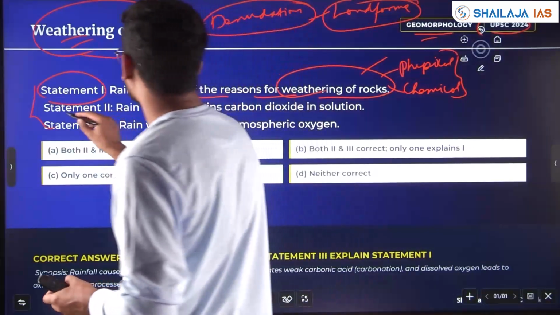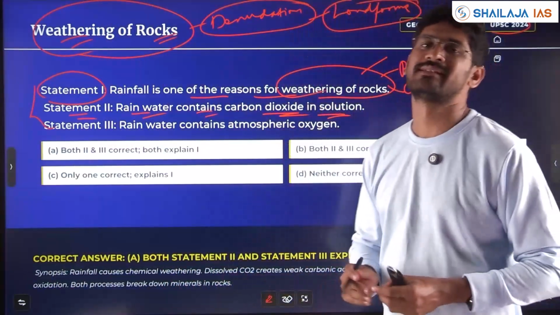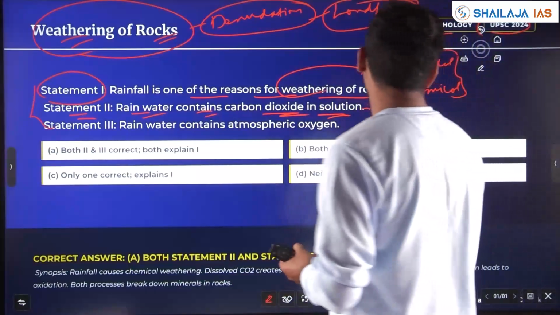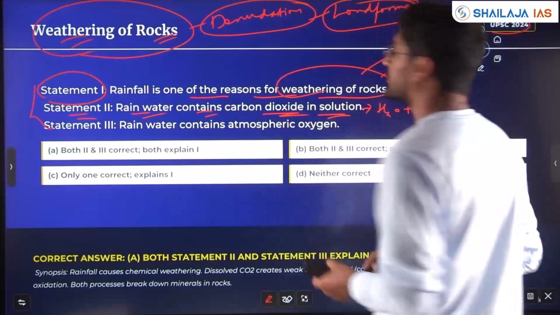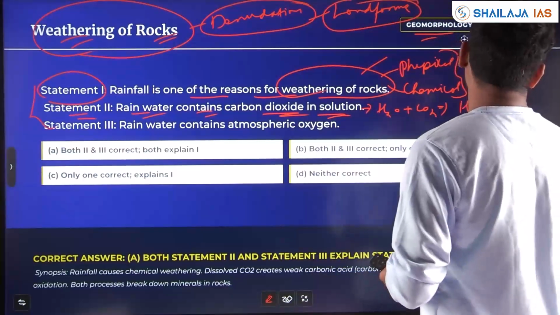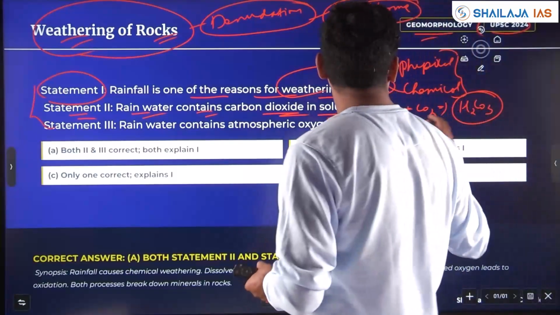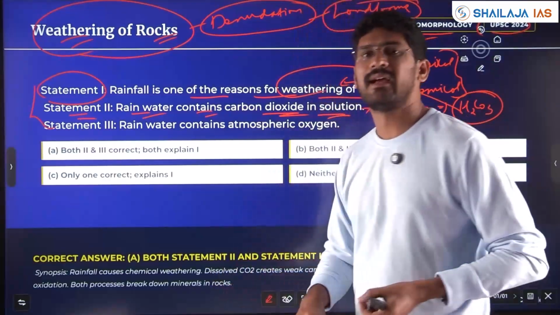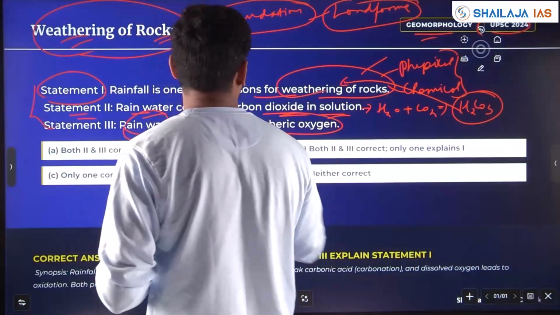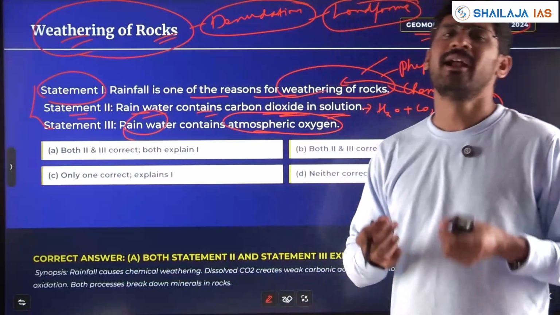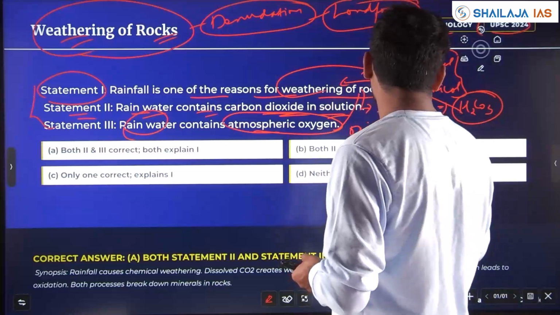Statement 2, rainwater contains carbon dioxide in solution. Yes, in the atmosphere, rainwater mixes with carbon dioxide to become carbonic acid. This carbonic acid will weather the rock. Again, rainwater contains atmospheric oxygen. Yes, oxygen will dissolve in the water and oxidation of rocks takes place.